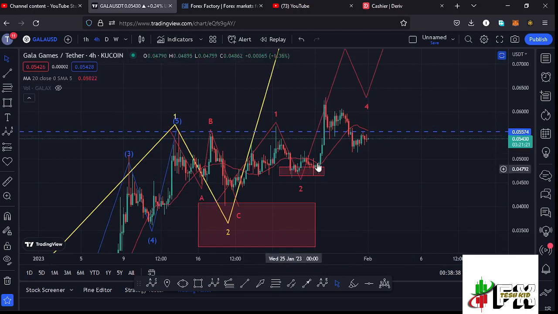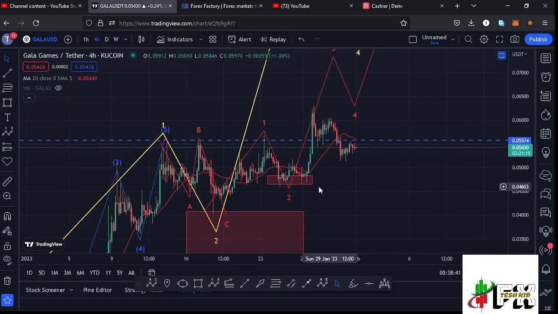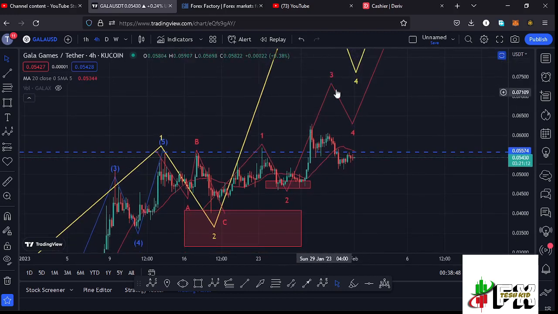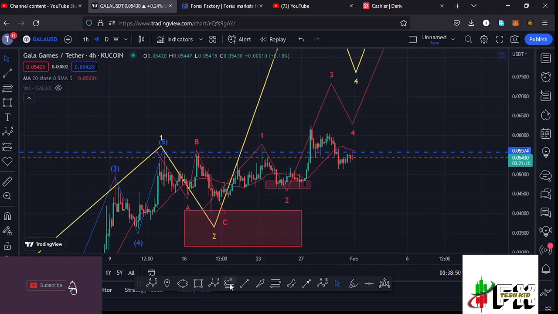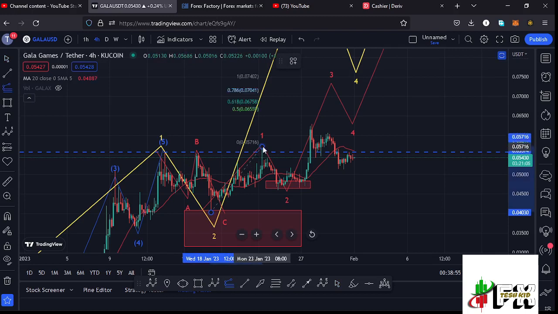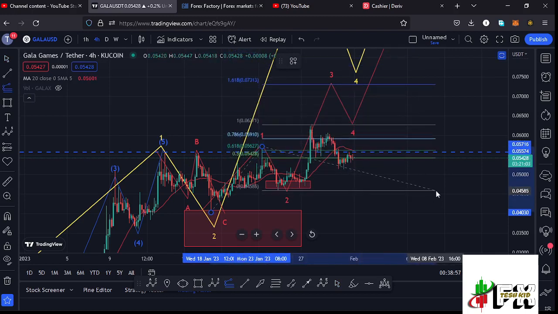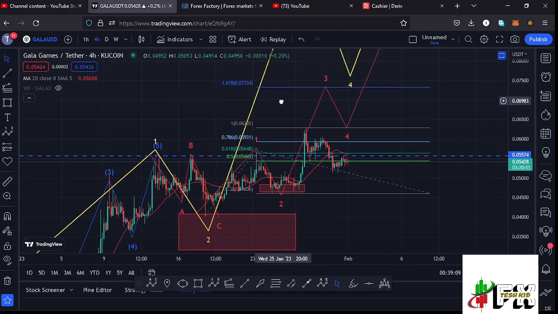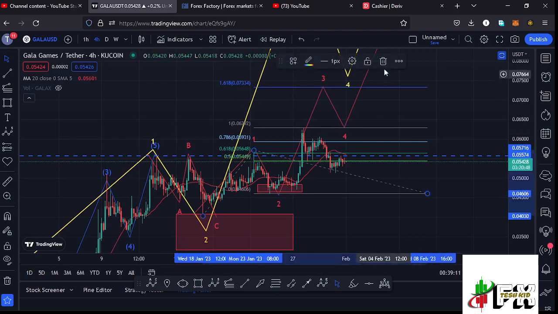And you can see we retraced back into that red target area before we started a very nice bounce to the upside in what I was terming as the formation of that wave 3, and sketching out a minimum target area to the upside in the formation of this wave 3 using a trend based Fibonacci, connecting it from the low of the first wave to the high of that wave 1, then dragging the fibs to the low of the second wave. That gives me a minimum target area to the upside in the formation of that wave 3 at the fib level 1.618, which perfectly lies at around the $0.07334 mark, and that is the minimum that I'm expecting that wave 3 to the upside to do.